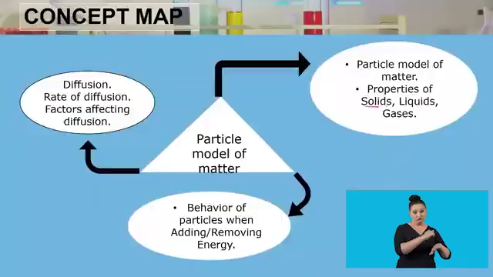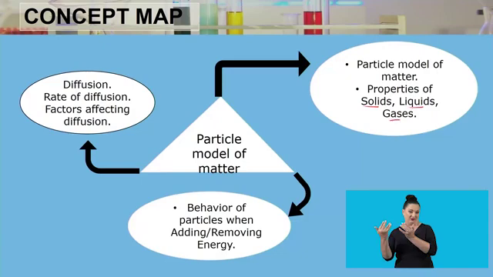We're going to go over what we've been going through in this entire lesson. We firstly looked at the particle model of matter, and within that we were looking at the properties of solids, liquids, and gases. We further went on to look at the behavior of the particles when we are either adding or removing energy. And then lastly, we looked at diffusion, whereby we're looking at the rate of the diffusion and the factors which were affecting the rate of diffusion.